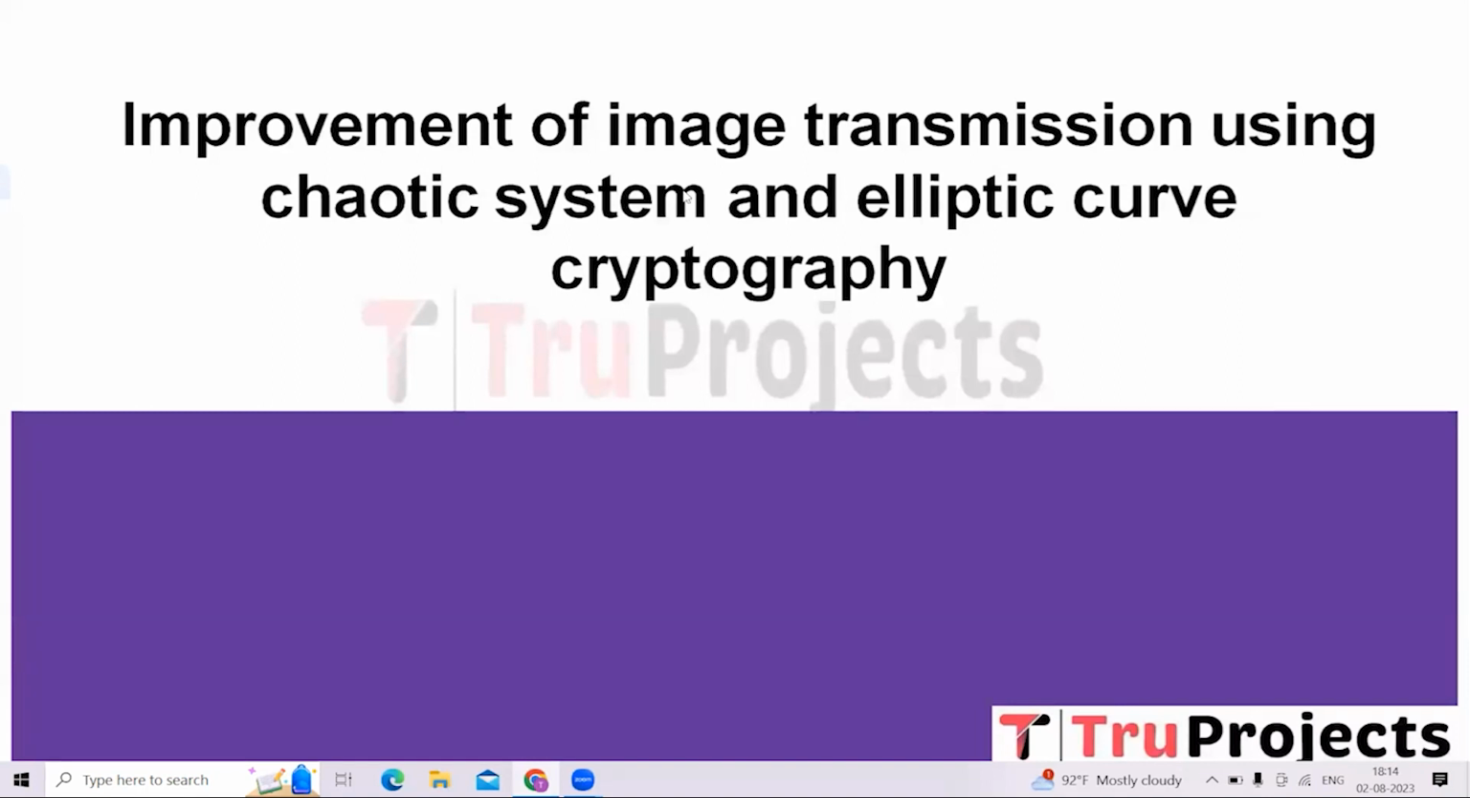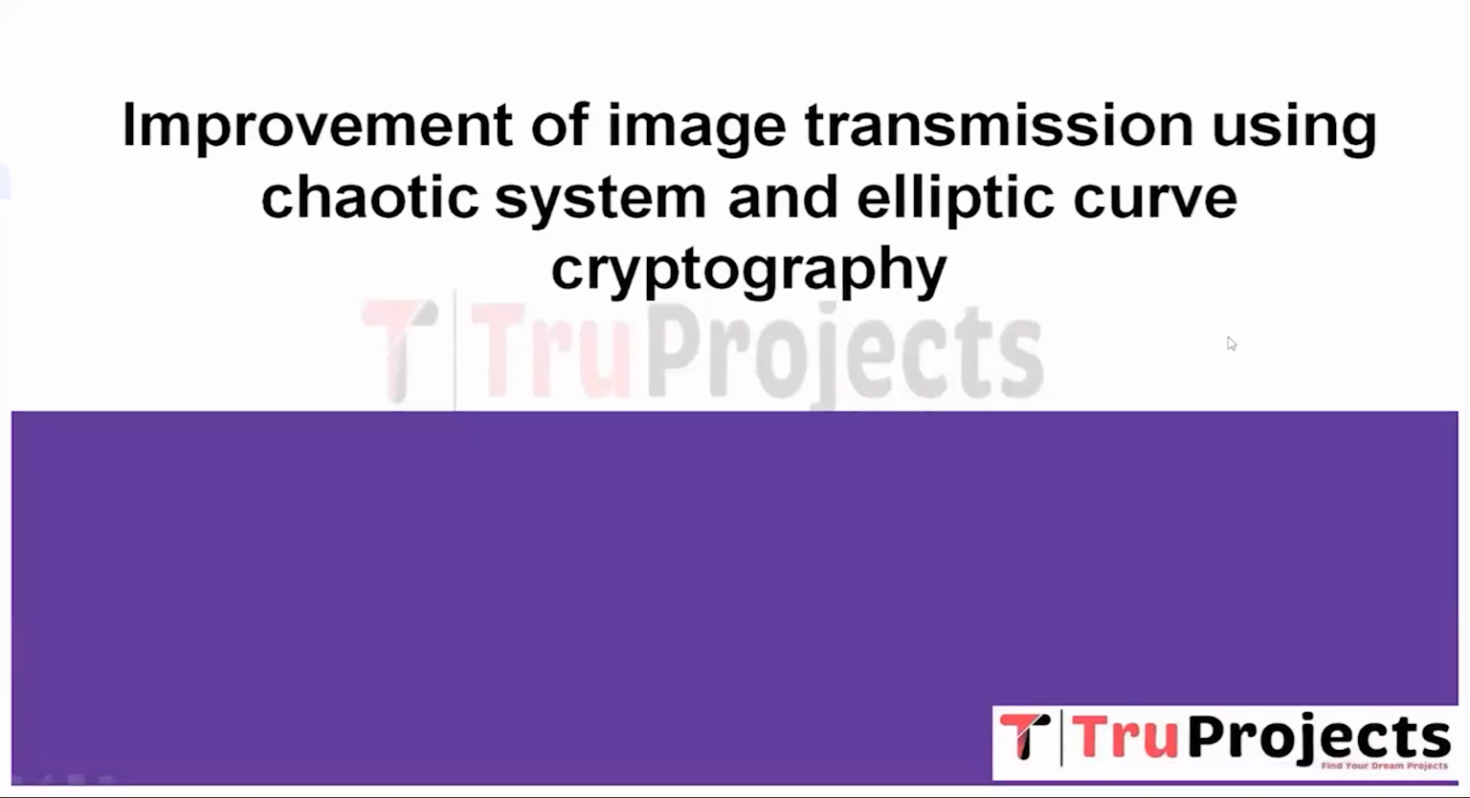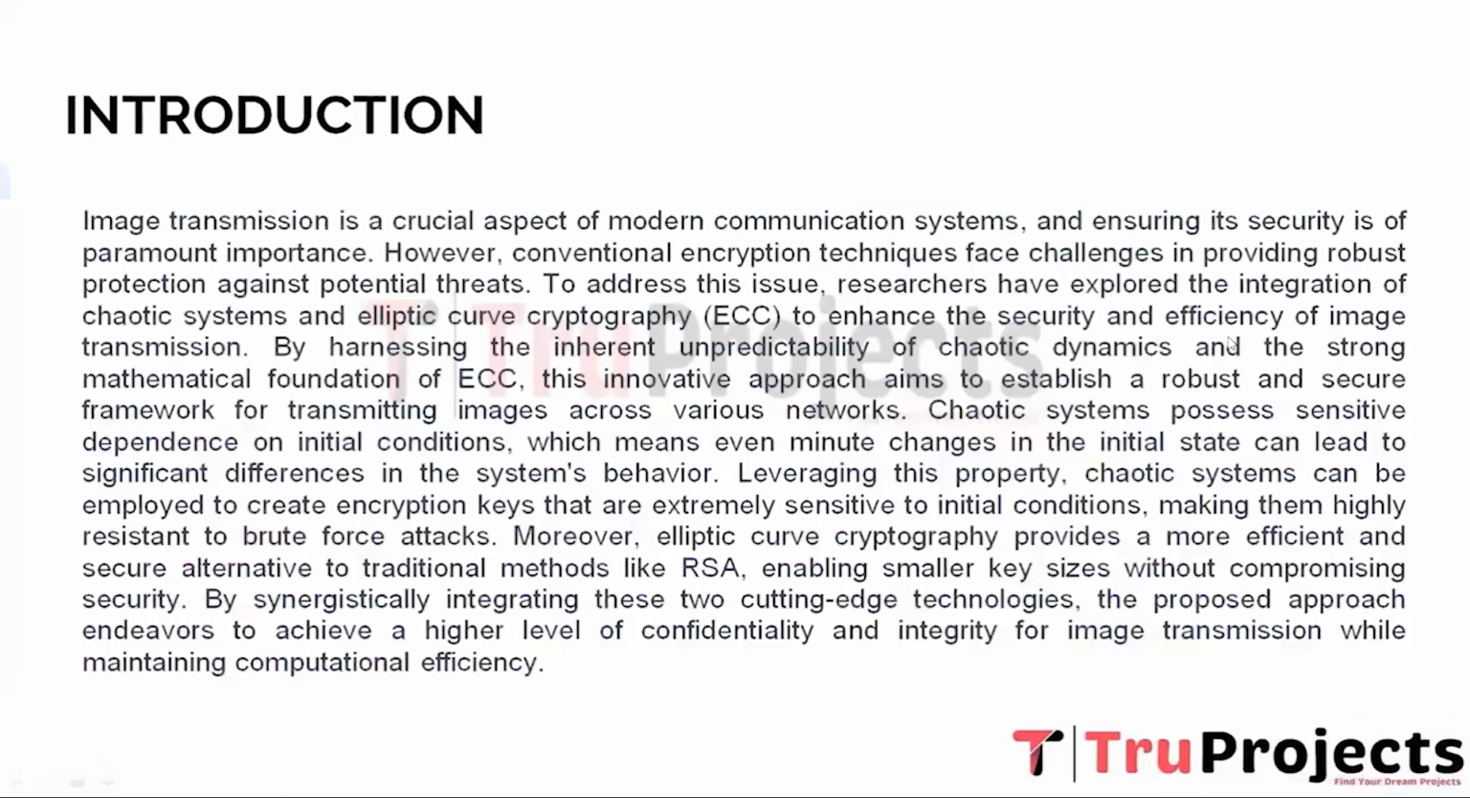Explain about a project titled Improvement of Image Transmission Using Chaotic System and Elliptic Curve Cryptography. So now coming to the introduction part, the integration of chaotic dynamics adds an extra layer of unpredictability, making the encryption scheme even more resilient to potential cryptanalysis techniques.